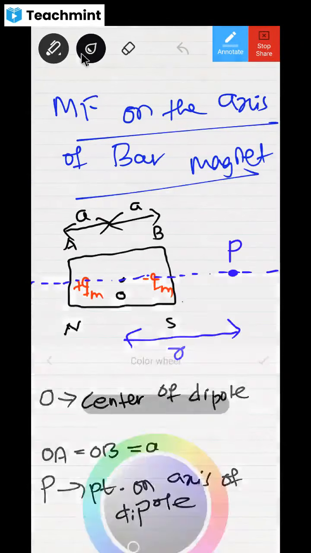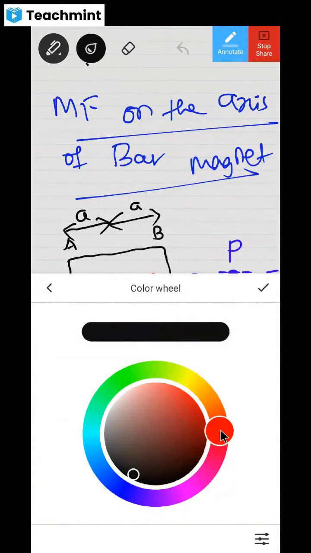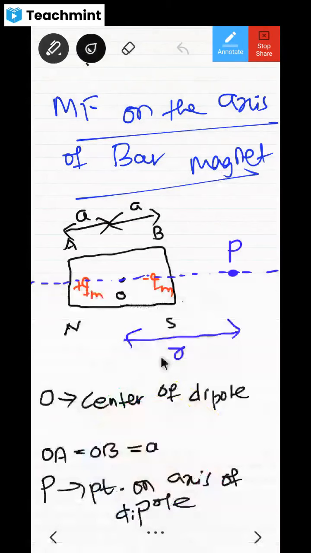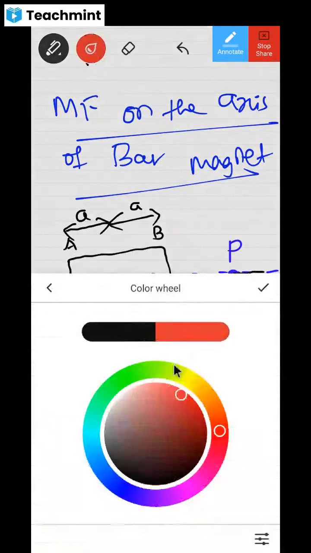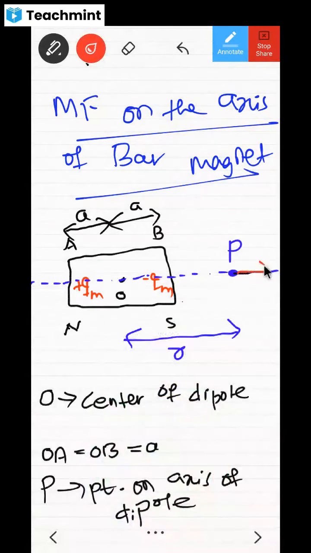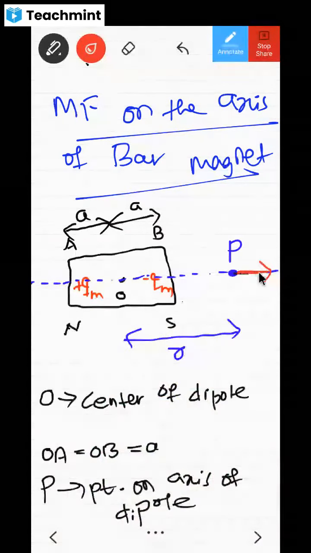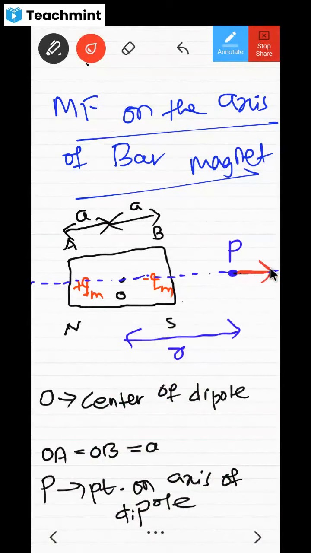Okay, fine. Now you have to tell me here again. What will be the magnetic field due to this plus QM? Don't you think it is outside? Due to plus QM, the magnetic field is going to be outside like this. Don't you feel like that? So I'm going to name it as BA, no? Because due to this positive charge, magnetic field is outside.